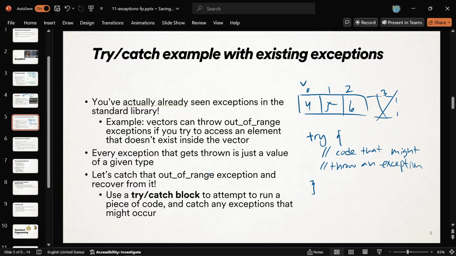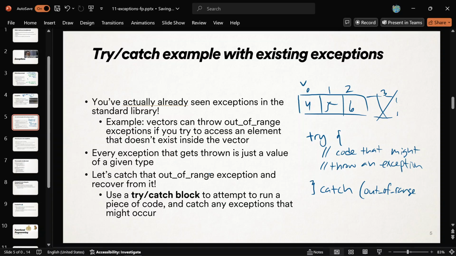Okay. And then what you can do is you can catch that exception, right? So you put all the code that might throw an exception, and then you have as many catch blocks as you need for each different kind of exception that might have been thrown within this code, right? So if we want to catch out of range, you say catch, and then it's almost like a function declaration at this point. You catch, and then you give the type of thing you want to catch. So I want to catch an out of range.